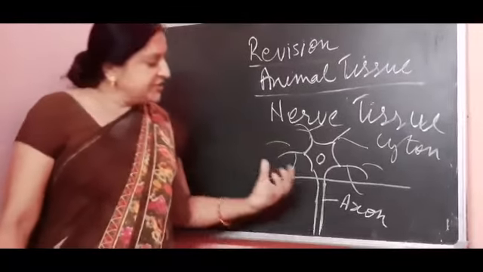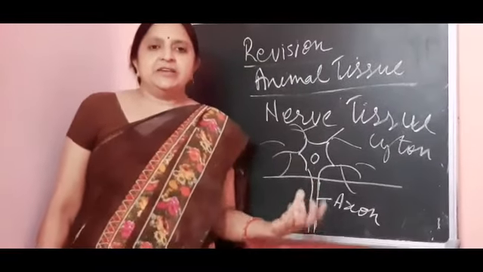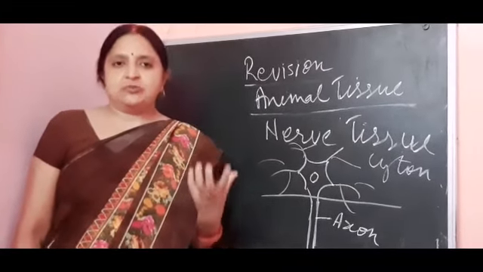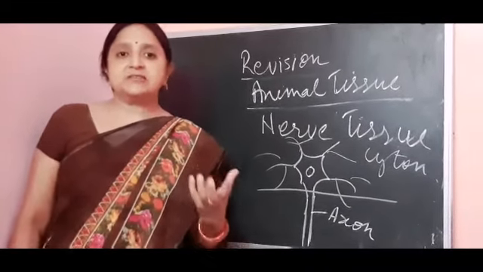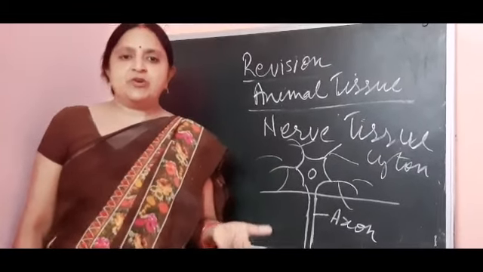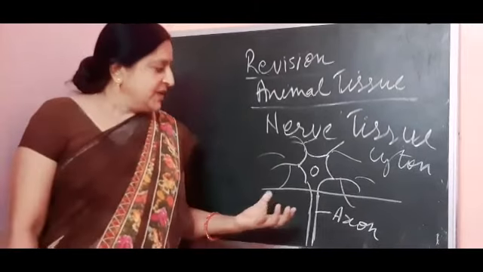This is the longest cell in the human body, and its function is to control all the activities of the body, all the works internally as well as externally, in all animal bodies.